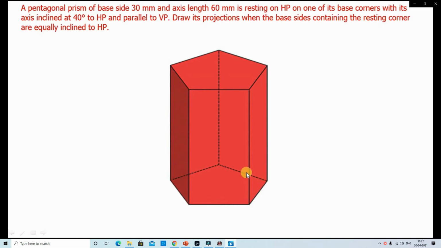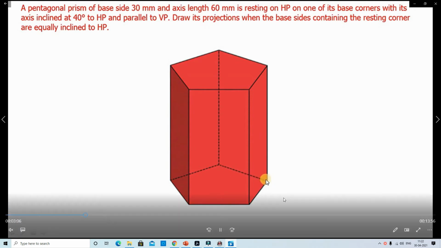This is the position. Base corners means you observe the pentagon corners here. The base sides containing the resting corner are equally inclined to HP. In this position, in the front view and top view, which view shows the true shape of the pentagon face?